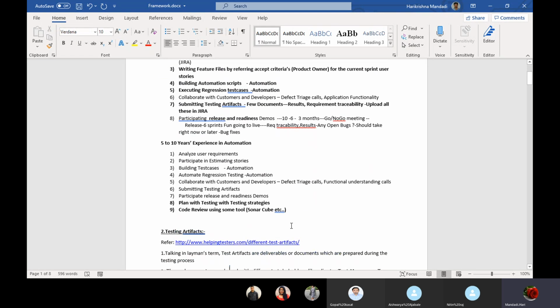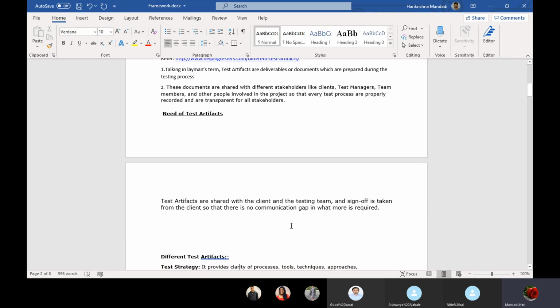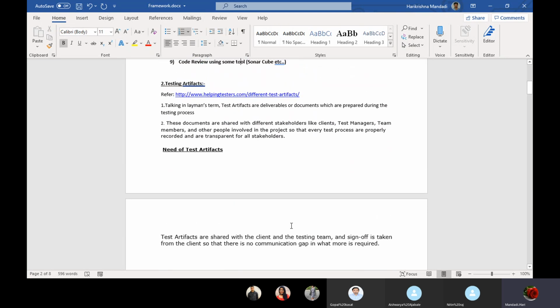Okay, now, testing artifacts. Let's go through testing artifacts. What all testing artifacts will be there? First, what does testing artifacts mean? Test artifacts are deliverables or documents which are prepared during the testing process. These documents are shared with the different stakeholders like clients, test managers, team members, and other people involved in the project.